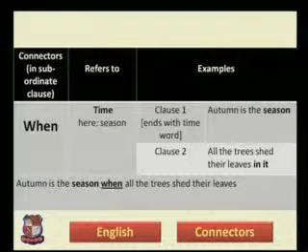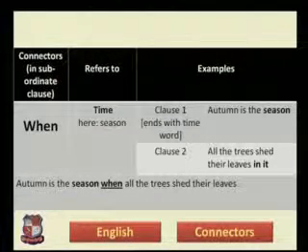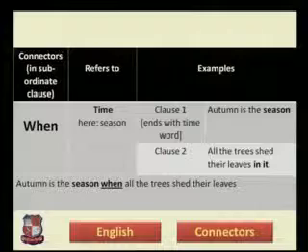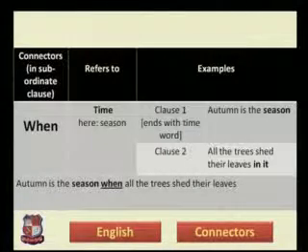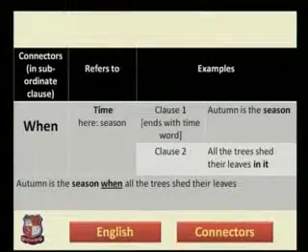As you can see in the complex sentence, that in it will disappear. Autumn is the season when all the trees shed their leaves. So now we cannot put the word in it in the complex sentence, because we have already used the connector when that actually refers to the time. So like this, the connector when will refer to something that is talking about the time.